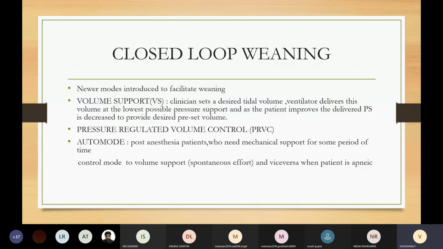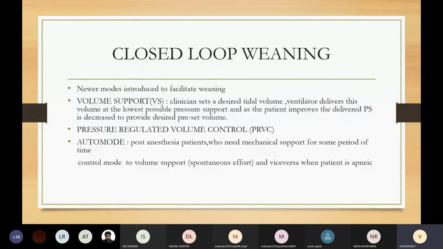Closed loop weaning, here some settings are automatically adjusted as per the monitored parameters. The ventilator itself takes into account the disturbances too and makes a corrective action. It is very sophisticated, hence it is costly, but it has a better synchrony.